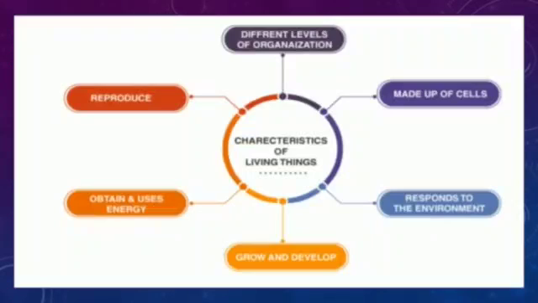See, now, organization of animals and plants, different levels are there. As I told you, we all are surrounded by plants and animals. Wherever we go, we are surrounded with living and non-living things. So how can we differentiate between living things and non-living things? Here I am telling you some characteristics of living things, based on which you can divide things into living or non-living.